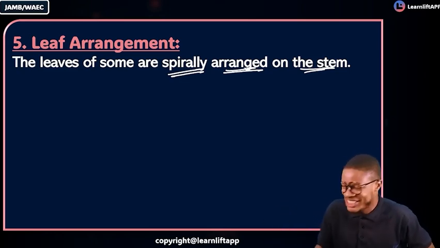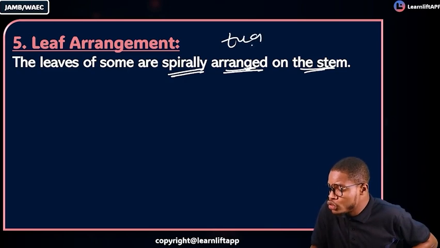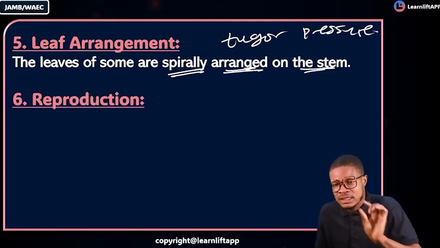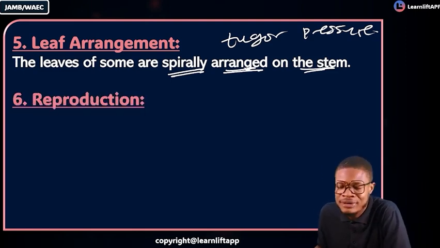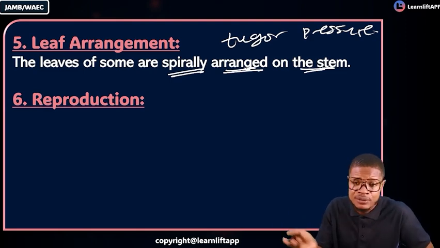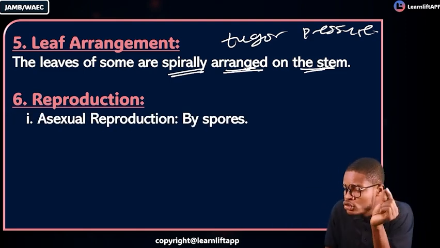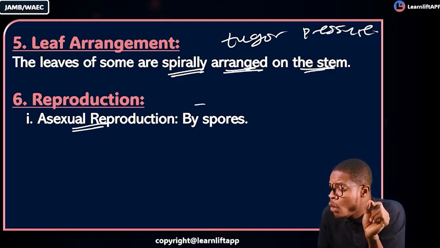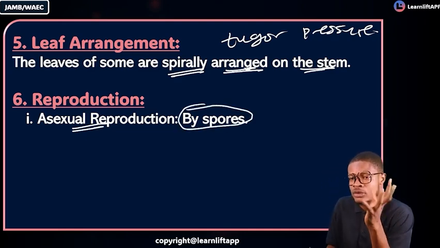When we get there, I'll show you. Which is in line with your what? Your turgor pressure. I'll show you shortly when we get there. But please, number 6 is in terms of reproduction. How do bryophytes reproduce? It's a very simple thing. Don't forget that. They reproduce, number 1, asexually. Asexual reproduction is by spores.